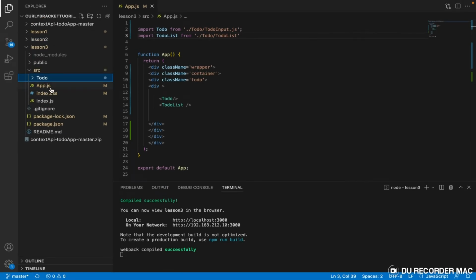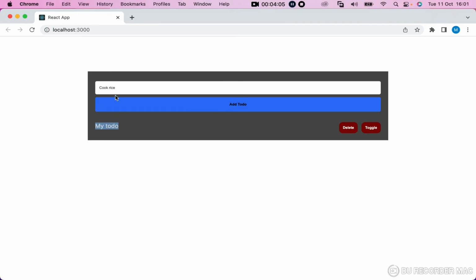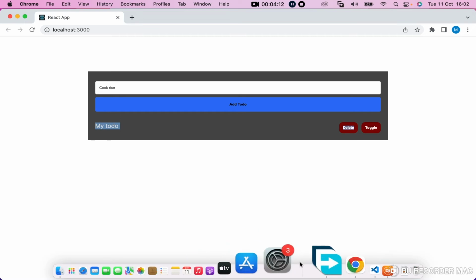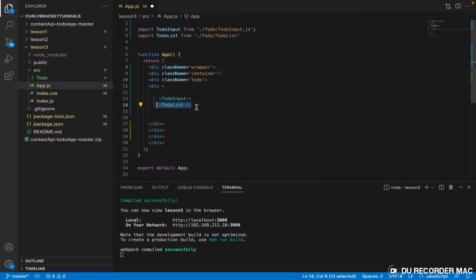In my app.js file, we have two components here, to-do and to-do list. I might as well change this to-do to to-do input, so we should be able to know what we're doing. So I have to-do input and to-do list. These are the two components I have in my app.js, and this is the to-do input, the text box and the button, and here is my to-do list.